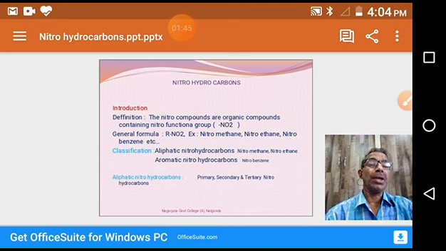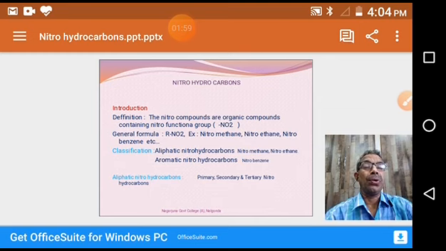Coming to aromatic nitrohydrocarbons, the R group is an aromatic ring, that means the nitro group is linked to an aromatic ring. For example, nitrobenzene, 1-nitronaphthalene, and 2-nitronaphthalene.